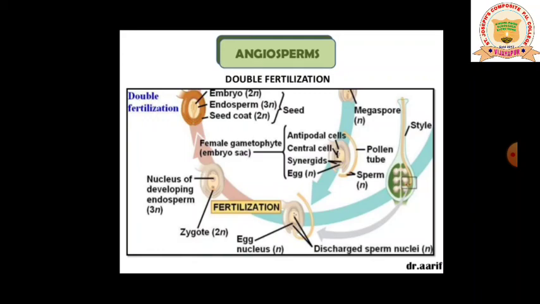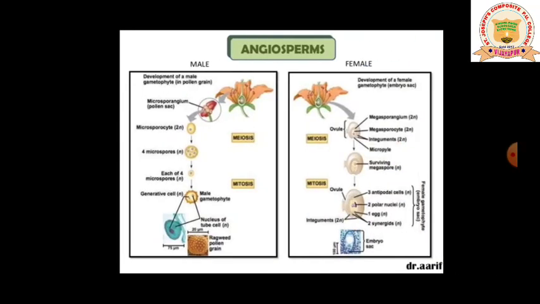In the embryo sac you are going to see double fertilization. Let me explain the double fertilization in detail in our next video, that is part 9. I will be continuing with the double fertilization process in angiosperms. Thank you students.